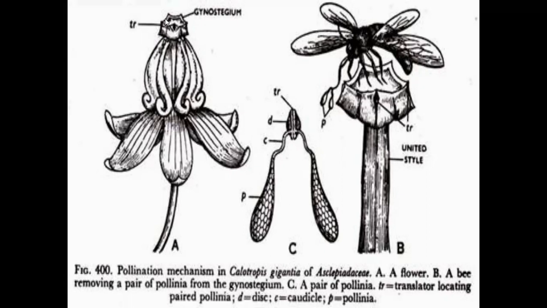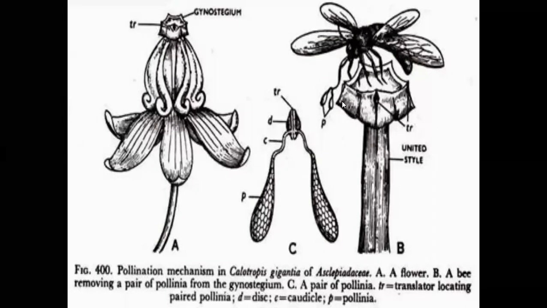Here, 5 corners are present on the stigma. In each corner, one dithecous anther is present. The dithecous anther produces one translator. It is one translator produced from one dithecous anther, containing a translator disc.